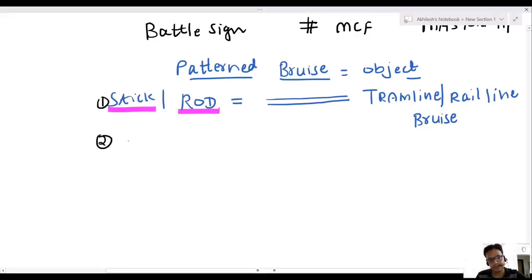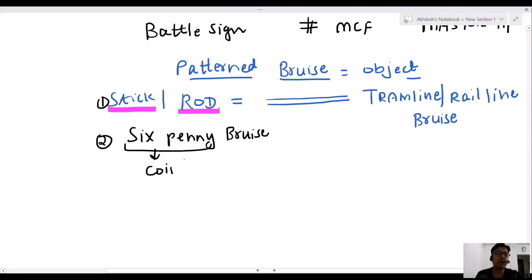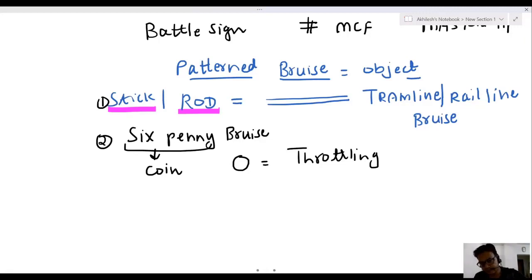Second, the sixpenny bruise. Sixpenny is the name of a coin, so this is a coin shaped bruise. It is seen in throttling. If the neck is compressed by fingers, there is a sixpenny bruise. This bruise is seen in throttling.